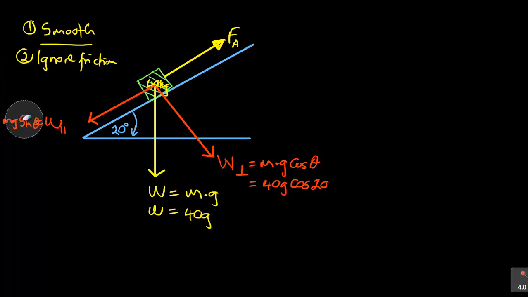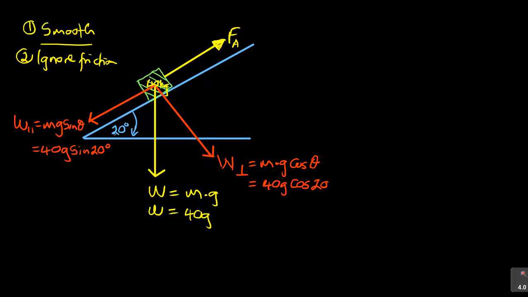My space does not allow me, let me write it down. So this weight here is equal to mg sine theta. You see that? But now we know m is 40, g, and then sine, and the angle theta there is 20 degrees.